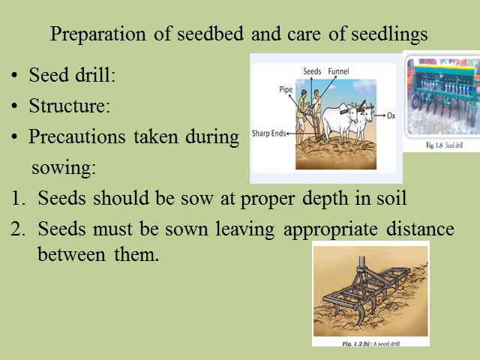The next precaution is that seeds must be sown leaving appropriate distance between them, because sowing at proper distance avoids overcrowding of crop plants. Otherwise, the plants will not get sufficient sunlight, nutrients and water from the soil.